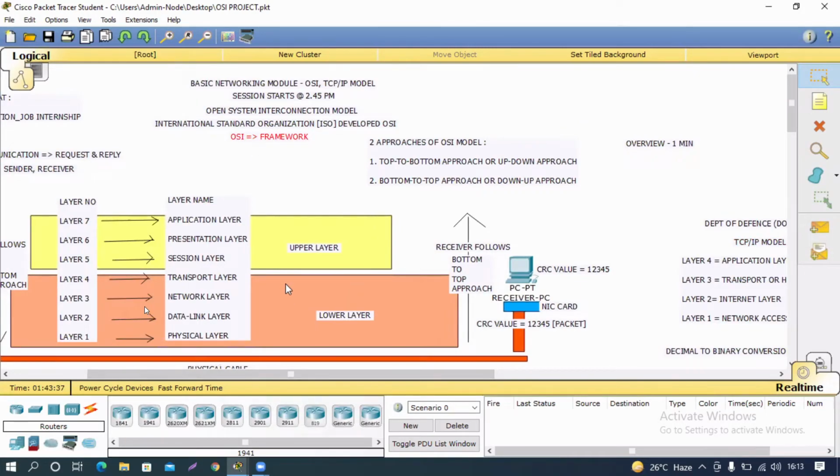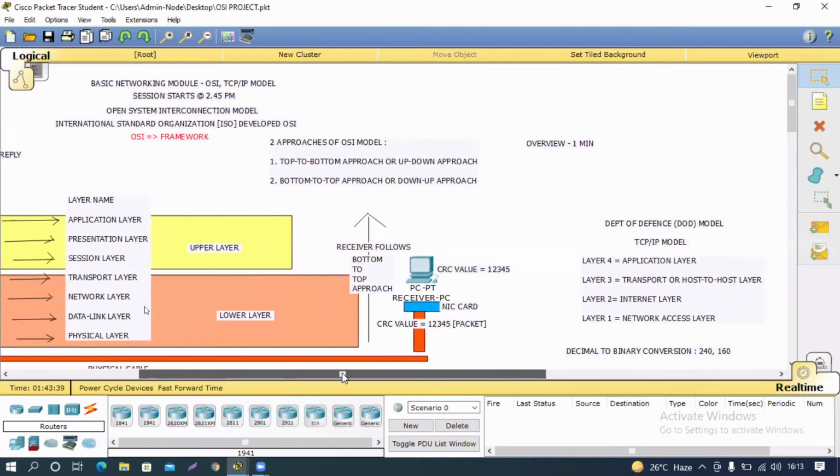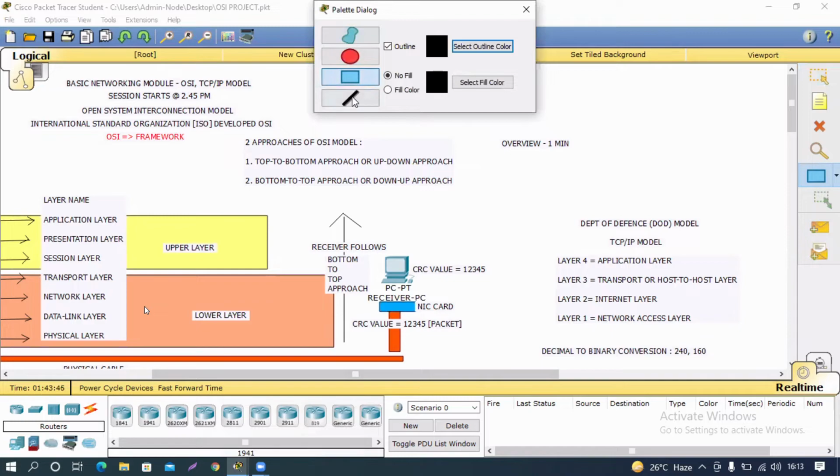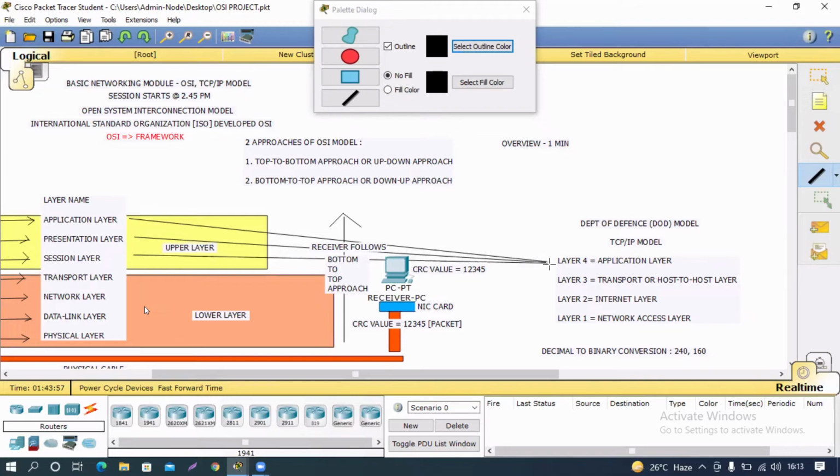All these 7 layers are available in the TCP/IP model in a combined manner. That is why it is important to understand OSI, because if you understand OSI, you ultimately understand the model you use on the internet.